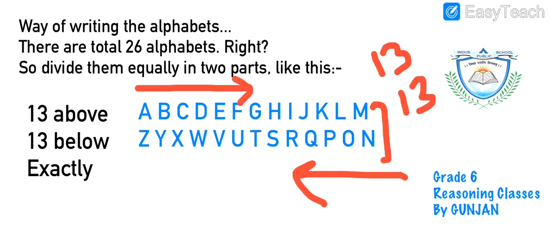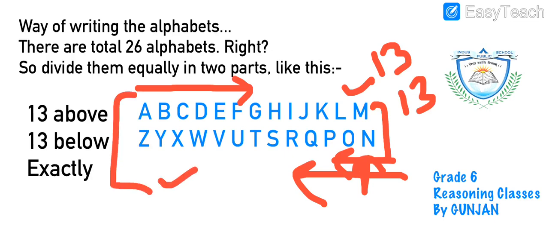Like this: A, B, C, D, E, F, G, H, I, J, K, L, M. 13 letters are done. Then starting below the M letter, I have started writing N onwards. So N, O, P, Q, R, S, T, U, V, W, X, Y, Z. These are total 26 alphabets.